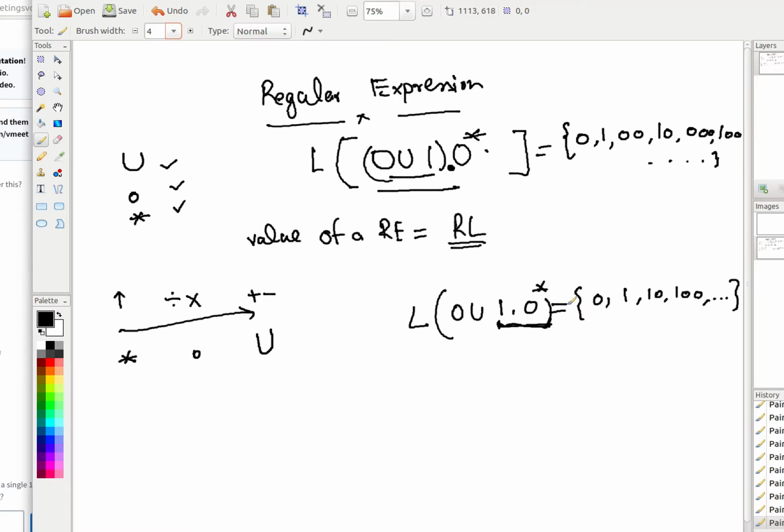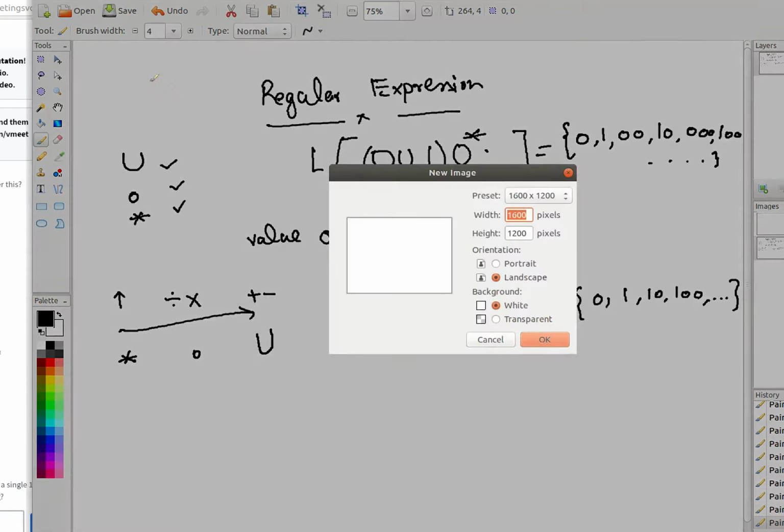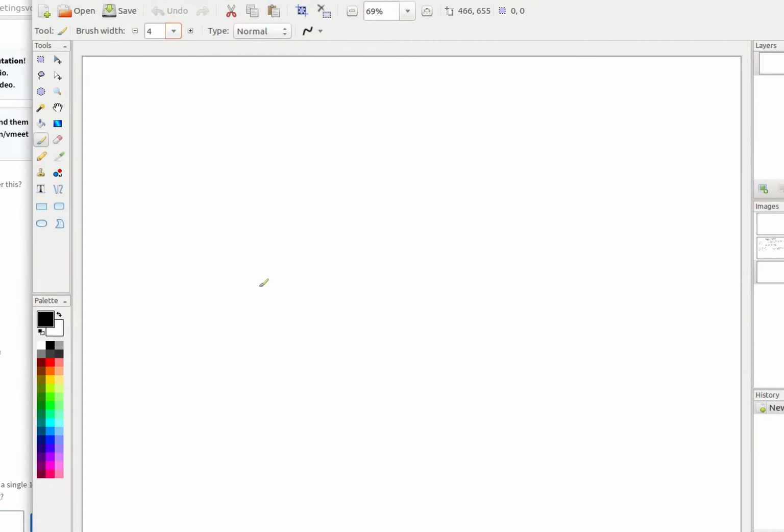Correct. So you can write the language in very different ways, right? Now, if you are able to understand that, let me define what a regular expression is. There is an inductive definition of regular expressions, right? Inductive definition means there is something called a base case in the definition.